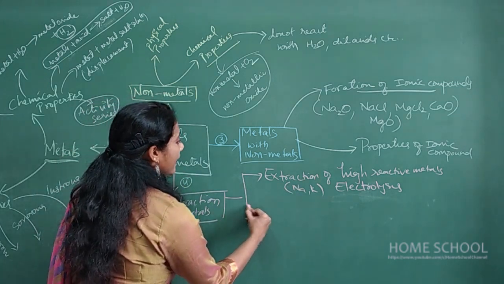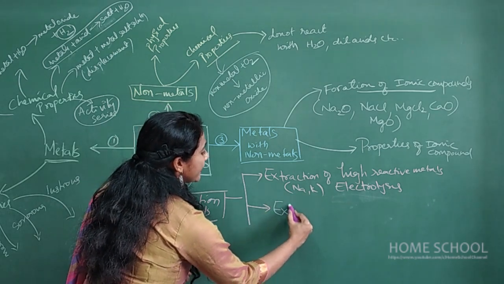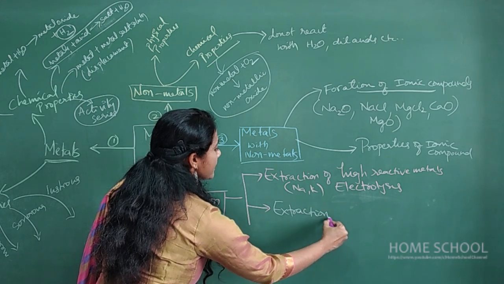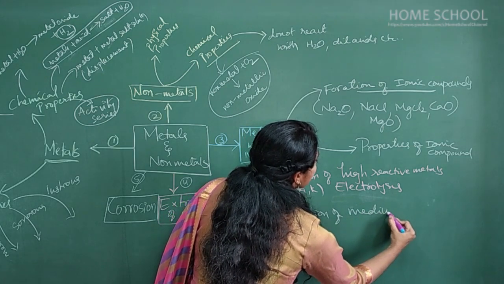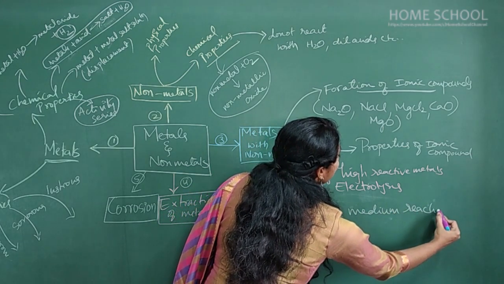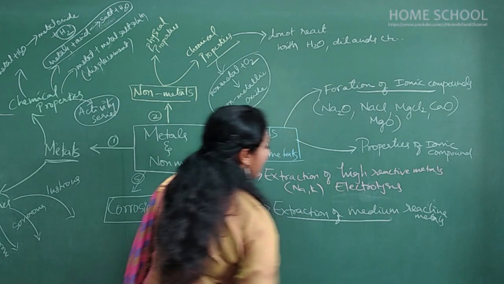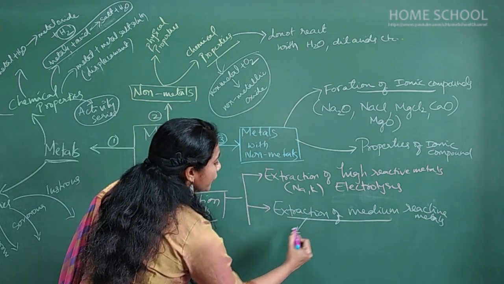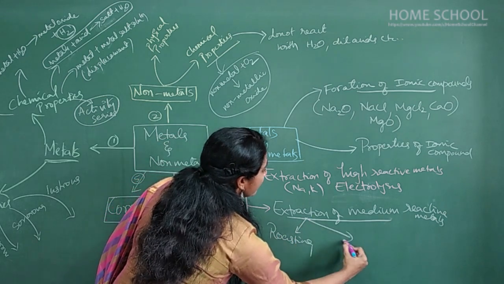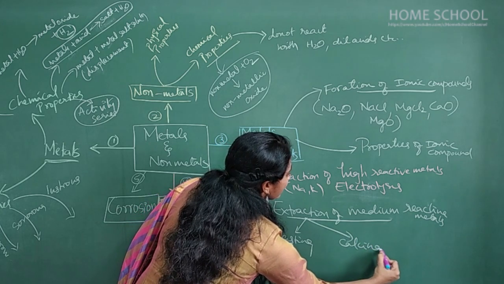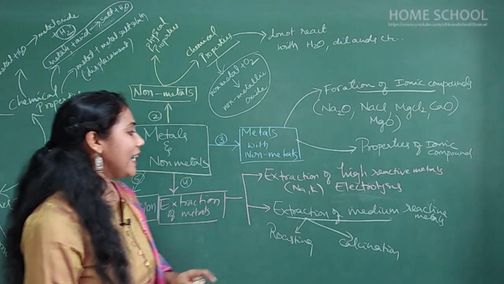Okay, and the second one is, let me use another chalk. This is very important: extraction of medium reactive metals. Okay, clear? Usually for these metals, you will study two processes called roasting and calcination. So you must know what is the difference between roasting and calcination.